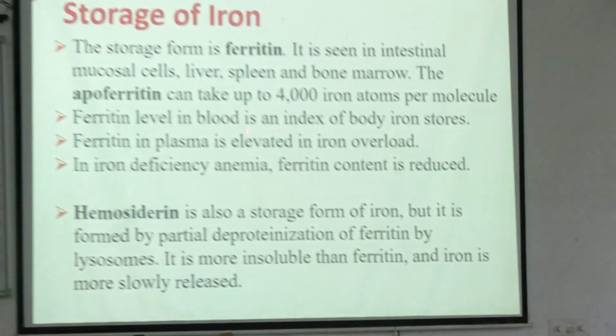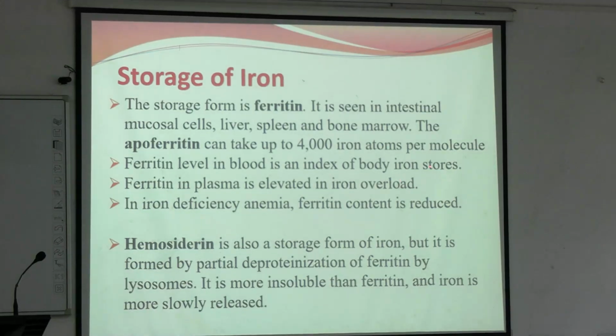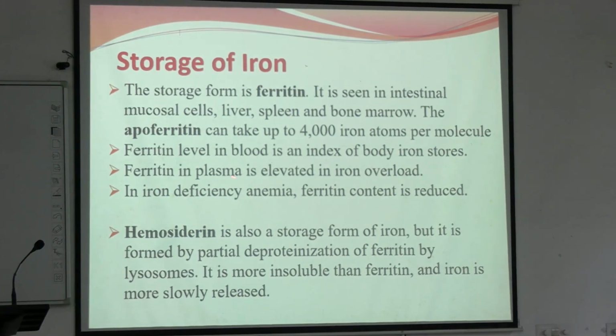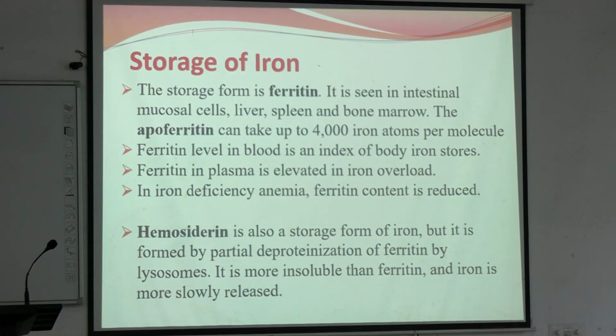Ferritin level in blood is an index of body's iron store. If ferritin is elevated in plasma, that means iron overload. I told you it is a storage form. If iron concentration is more, ferritin will increase. In iron deficiency anemia, generally ferritin content is reduced.